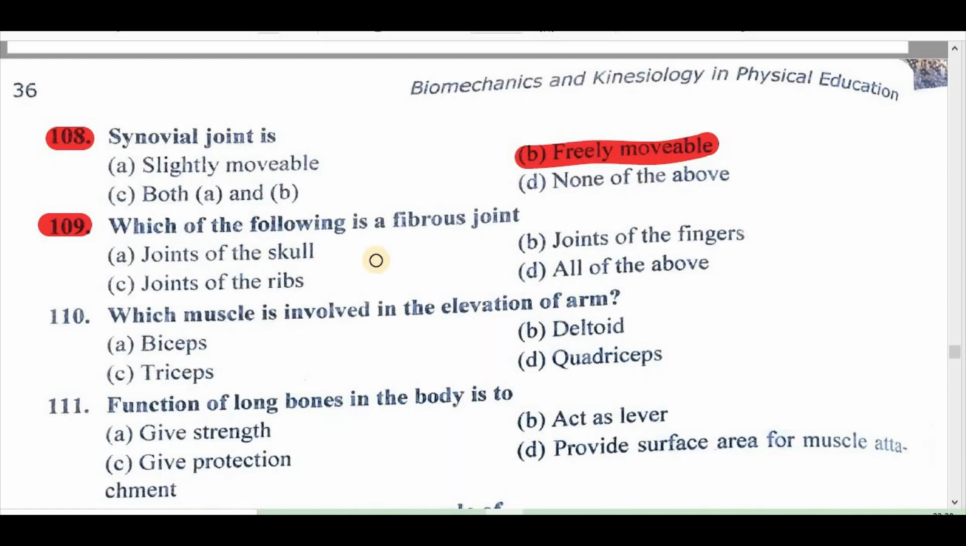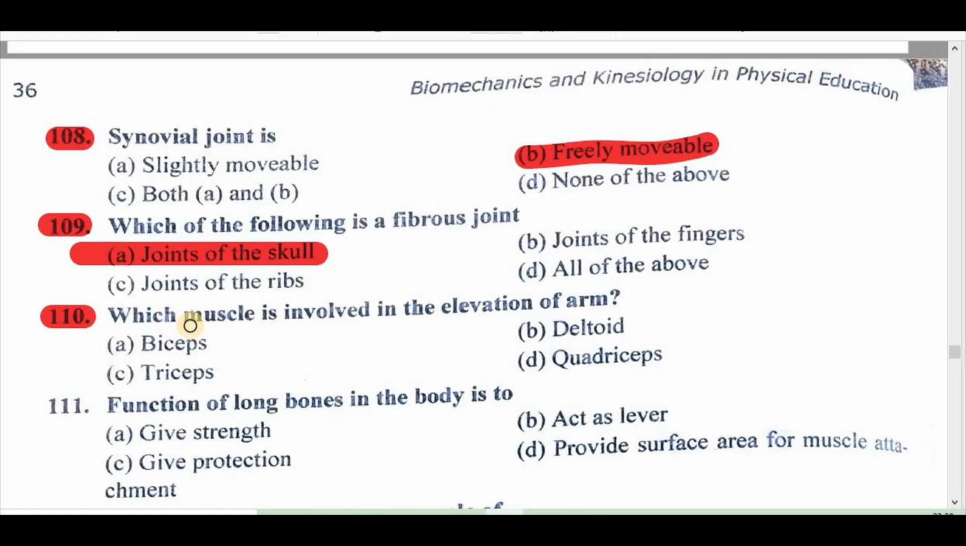109. Which of the following is a fibrous joint? A. Joints of the skull, B. Joints of the fingers, C. Joints of the ribs, D. All of the above. Right answer is A. Joints of the skull.